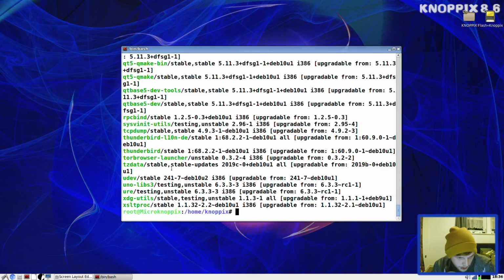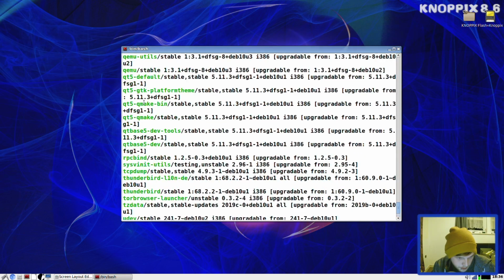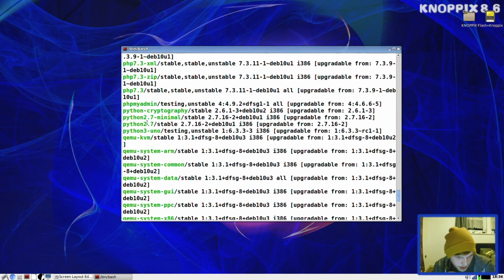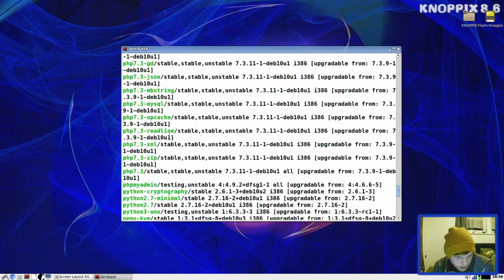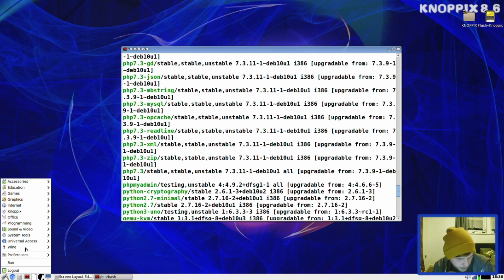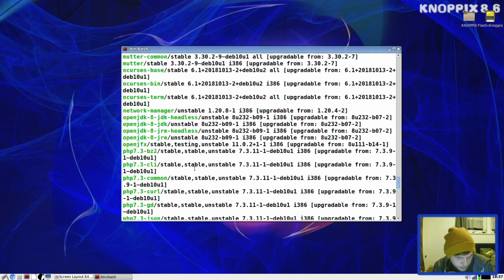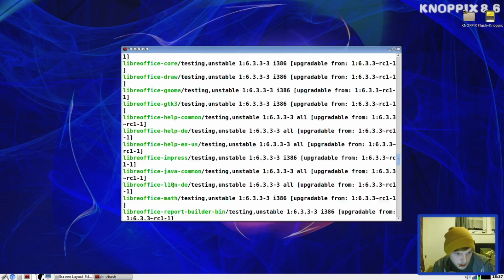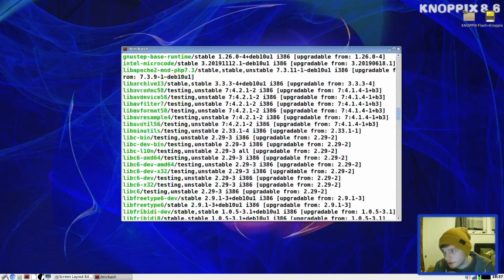Okay, so you've got Thunderbird, Tor browser, Qt5, QEMU, quite a few things here. phpMyAdmin, so it's got phpMyAdmin installed out of the box. So it's got an Apache server, I'm going to assume. Got Wine there as well. Java, OpenJDK, MariaDB, LibreOffice.